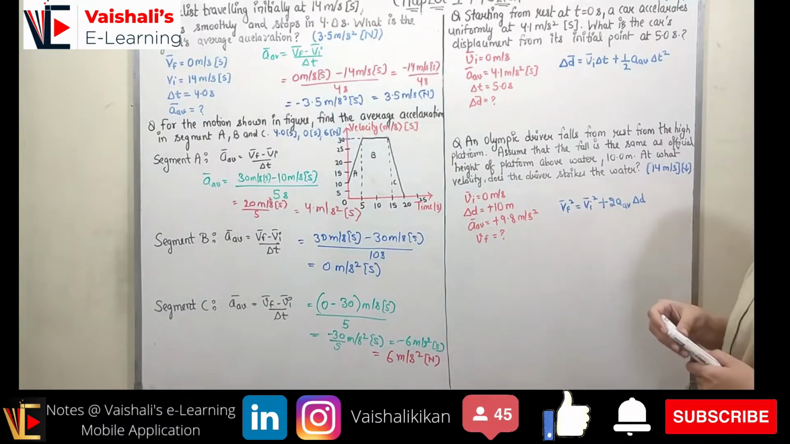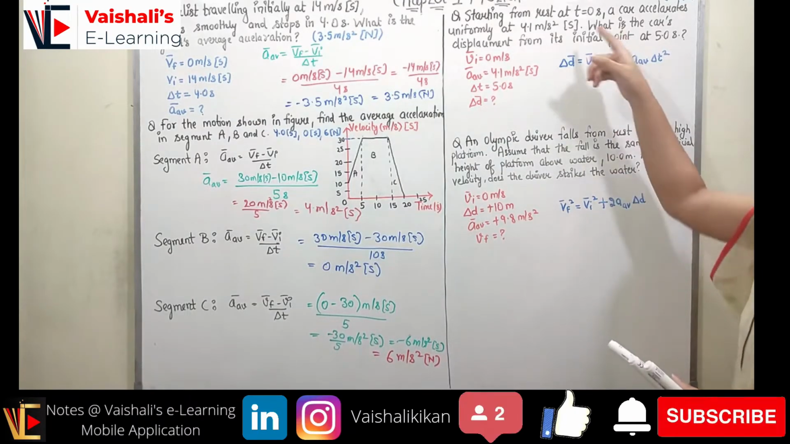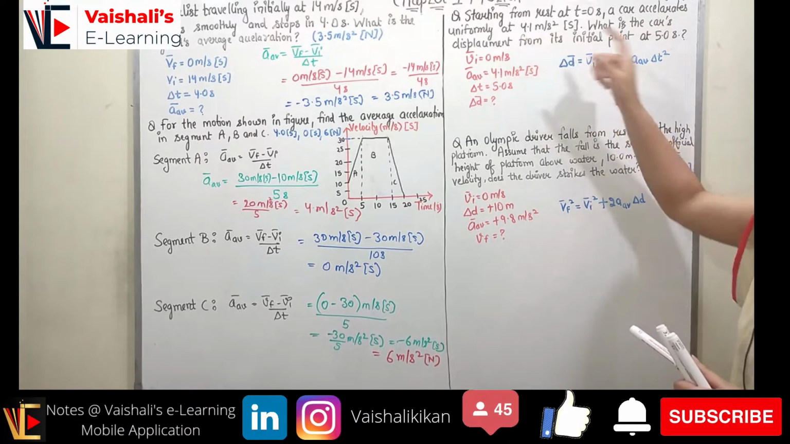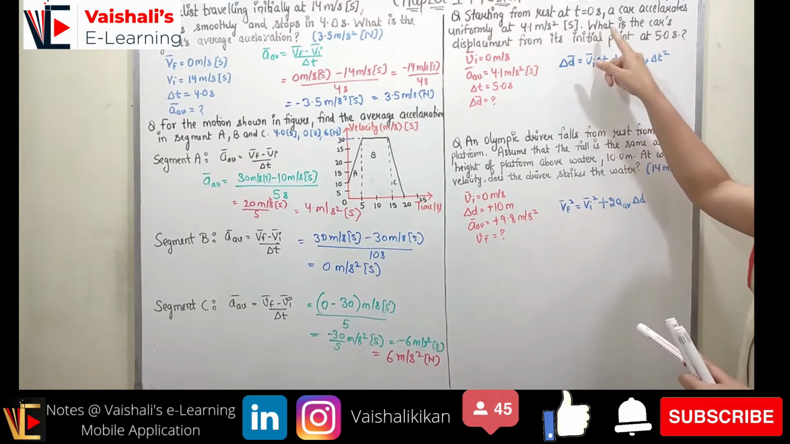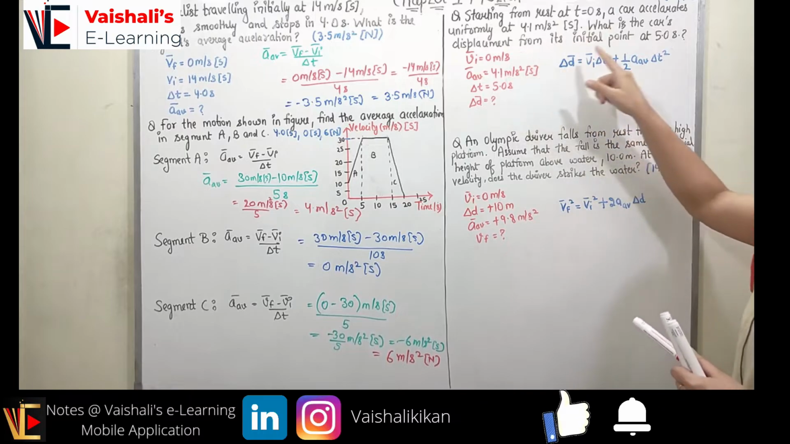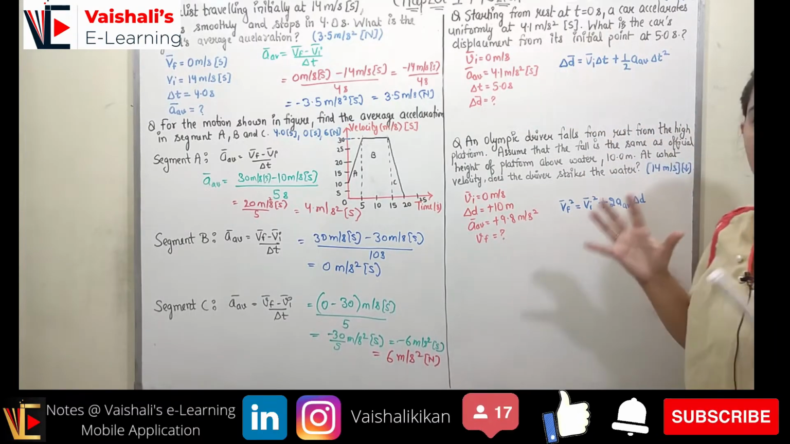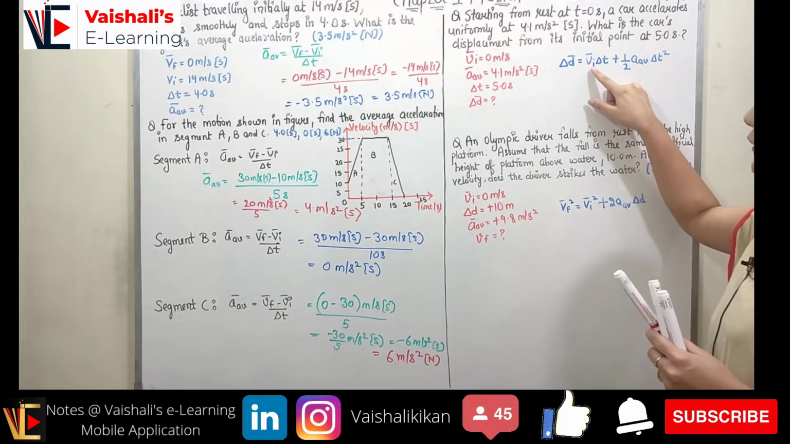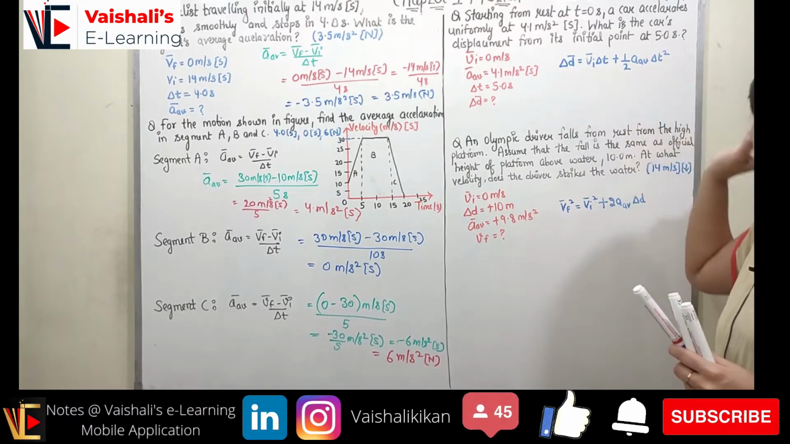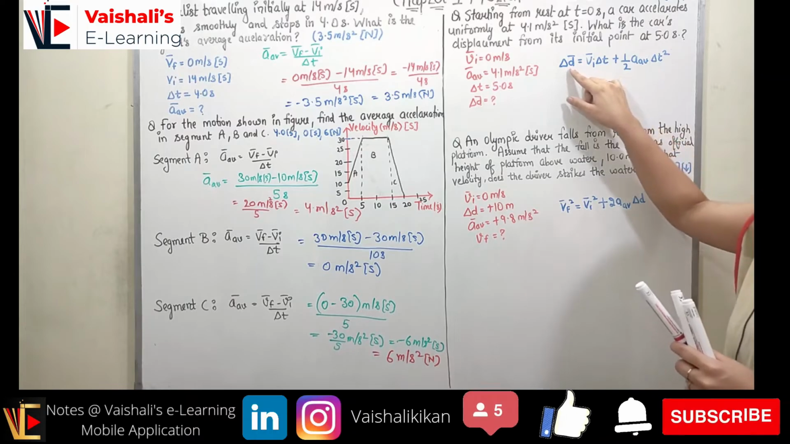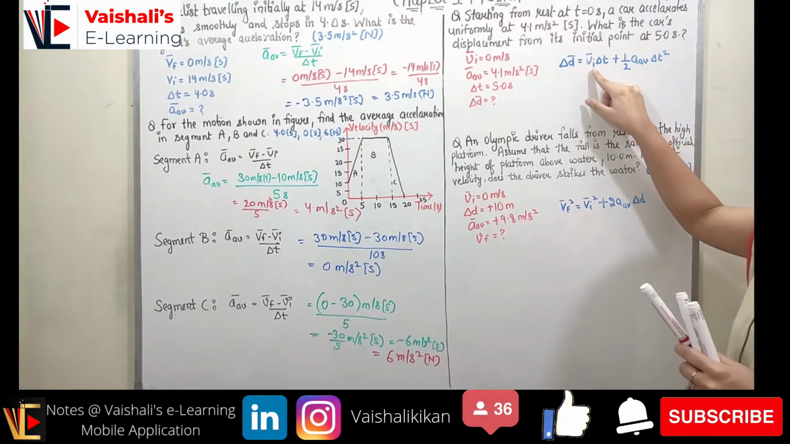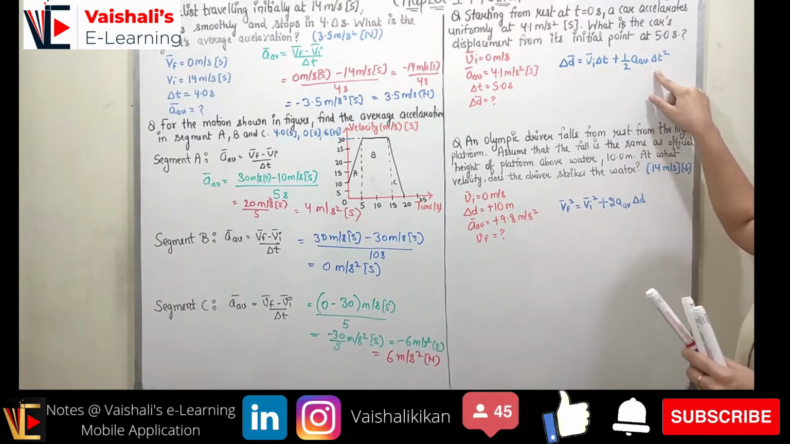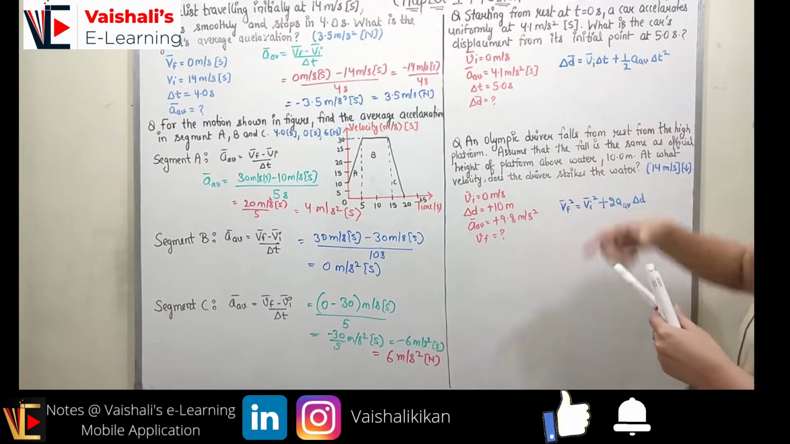Now coming to the next question. Starting from rest at time t equal to 0 seconds, a car accelerates uniformly at 4.1 meter per second square. What is the car's displacement from its initial point at 5 seconds? So now we know the equation which relates initial velocity, the displacement and the acceleration. So this is the equation. The displacement delta d is equal to initial velocity into the time plus half of average acceleration into the time square.